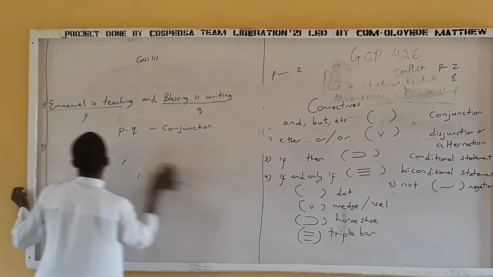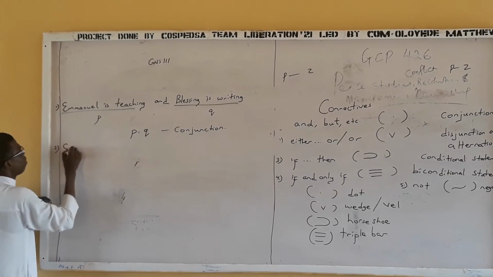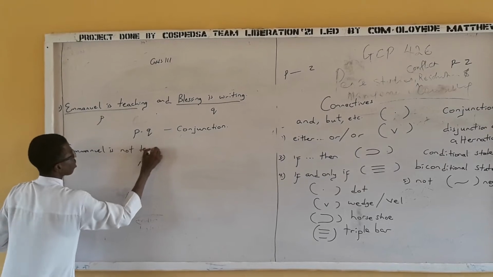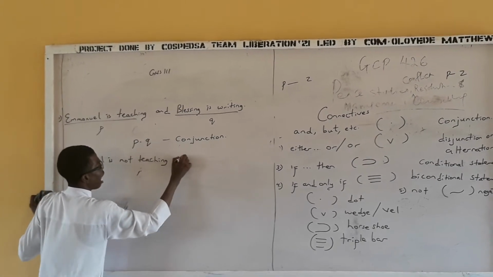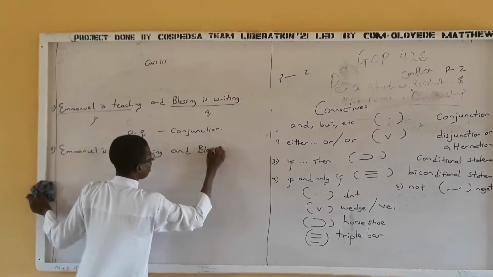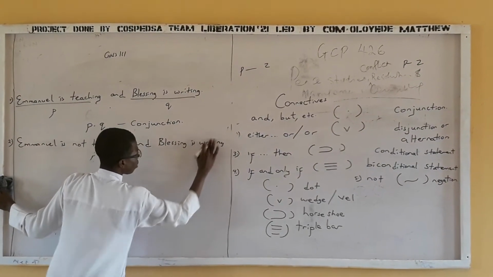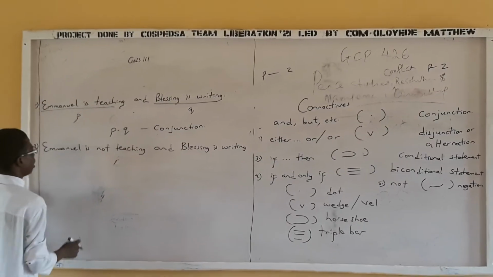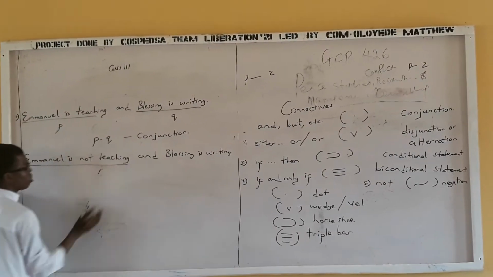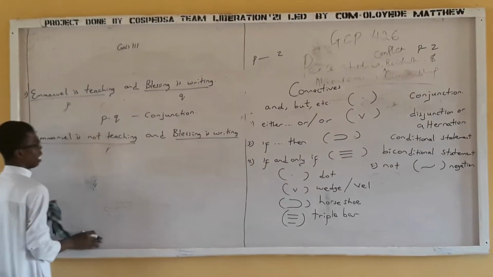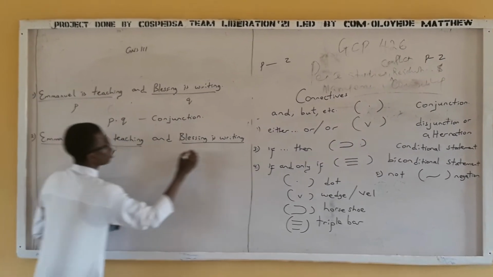Now let me go back and show you another example here. I want to show you something very fast. Now if I have Emmanuel is not teaching and blessing is writing. Emmanuel is not teaching and blessing is writing. Now Emmanuel is not teaching is an idea. Blessing is writing is an idea. I'll call this one P, I'll call this one Q.